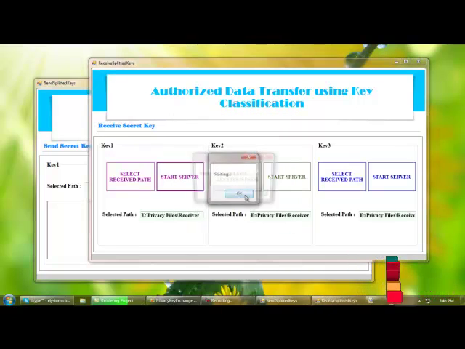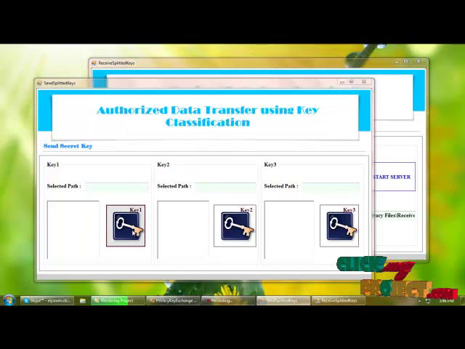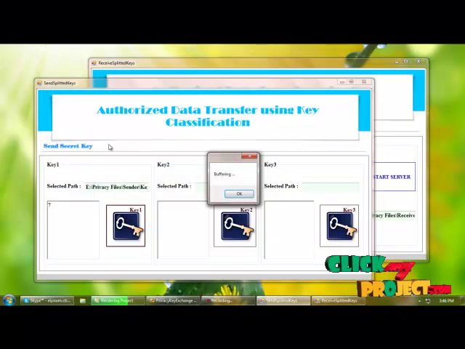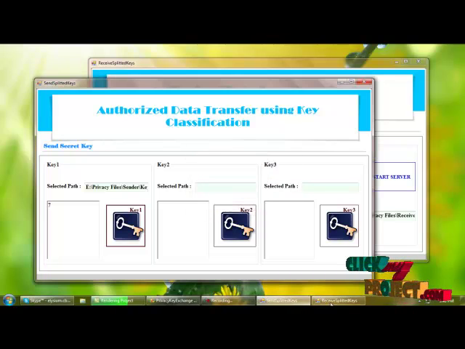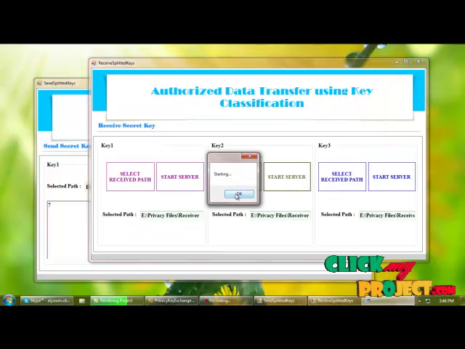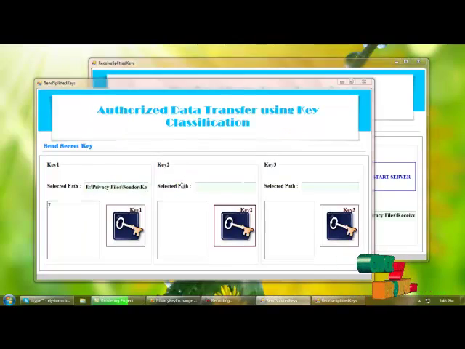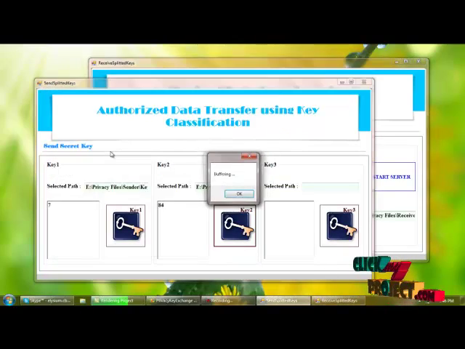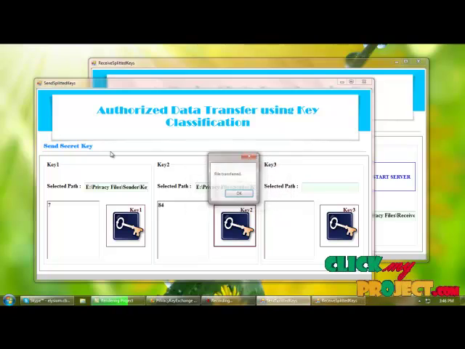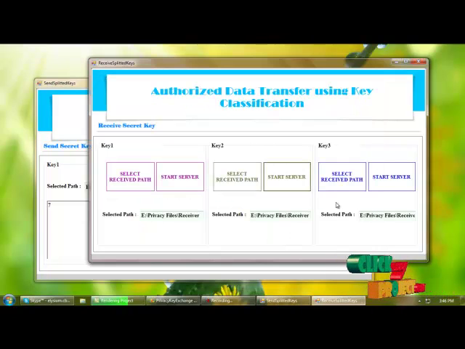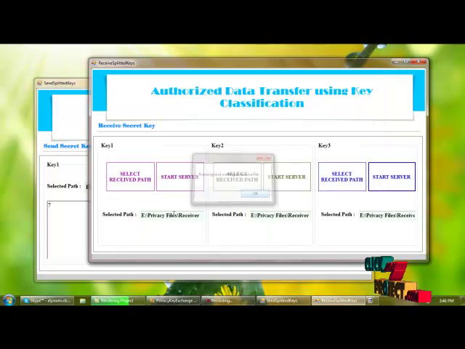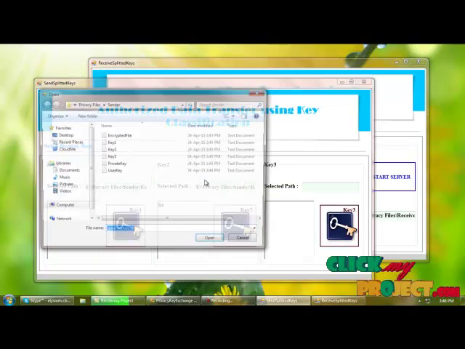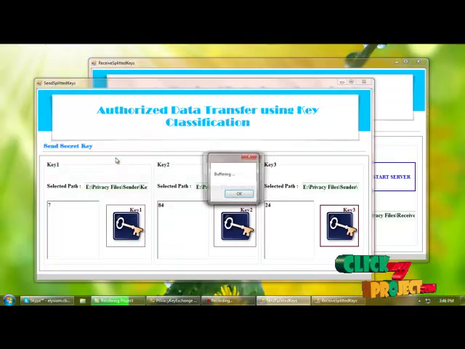So I am starting the server for key 1, and from here I am loading key 1 and the file is transferred, and I am starting the server for key 2. From here I am loading key 2, and from here I am selecting the server for receiving key 3.